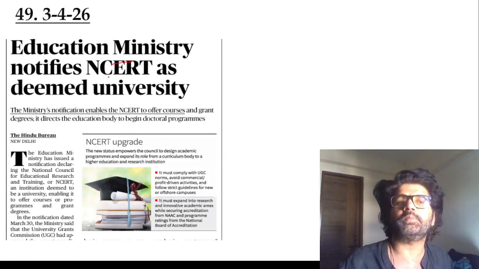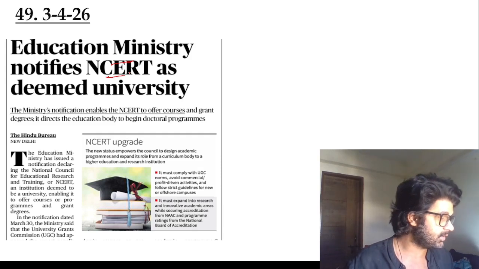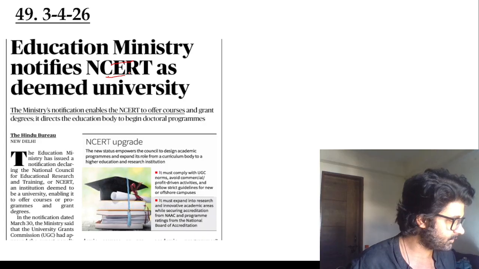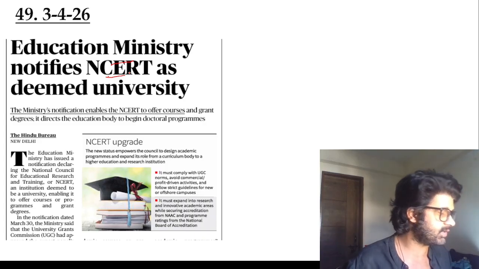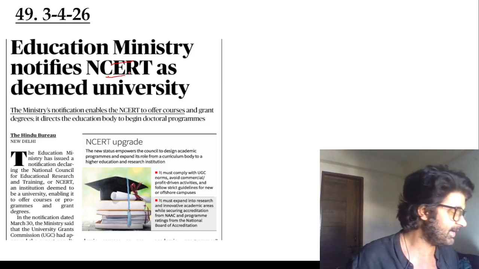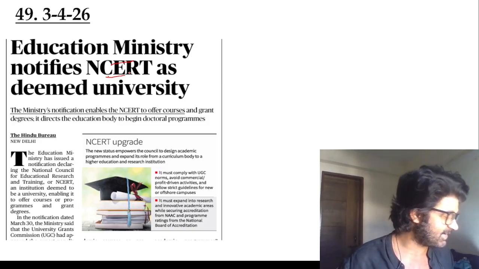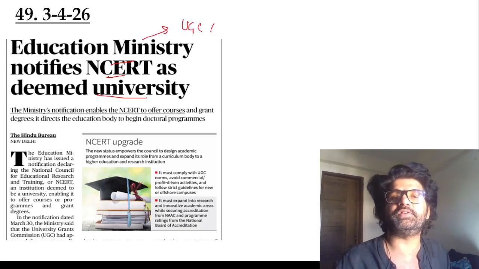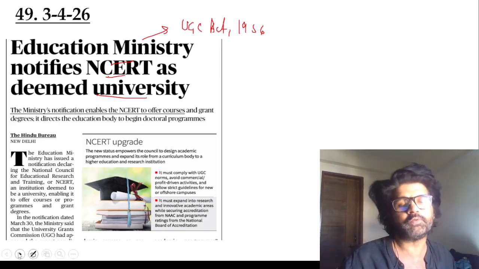Next, 49. The Education Ministry notifies NCERT. It was in the news, maybe not so good news, that the Supreme Court was not very happy with their chapter on corruption in judiciary and all. So many people felt something bad was going to happen to NCERT, and now the central government has rewarded it. It is a deemed university now under the UGC Act 1956. Deemed means they can start their own courses, PhD programs and all. They have to follow UGC guidelines.